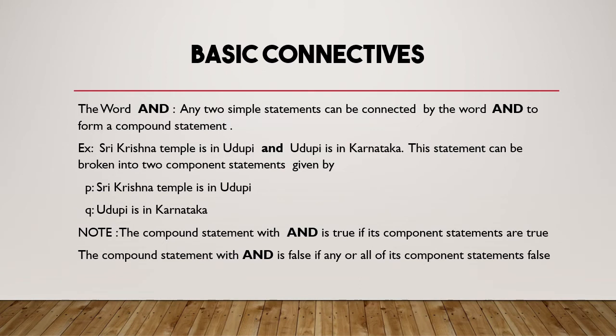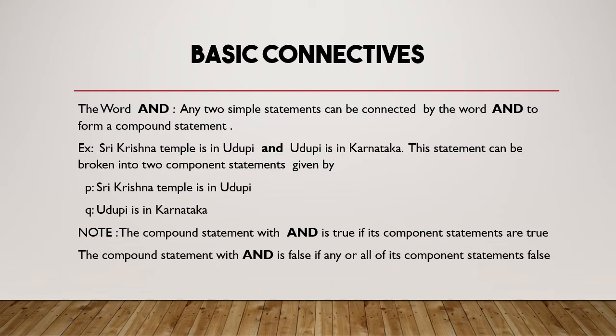The second thing is the compound statement with and is false if any or all of its component statements are false. Suppose Sri Krishna temple is not in Udupi, and I wrote Sri Krishna temple is in Udupi and Udupi is in Karnataka. If anyone fails to give the right answer or both are false, then the compound statement will be false.